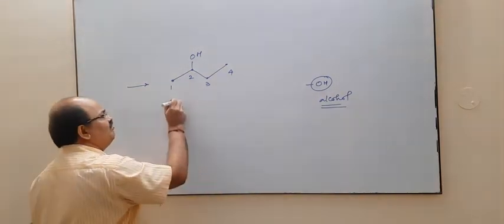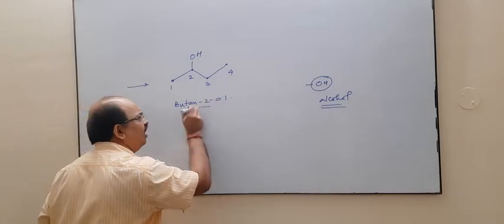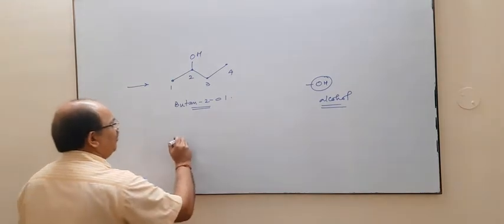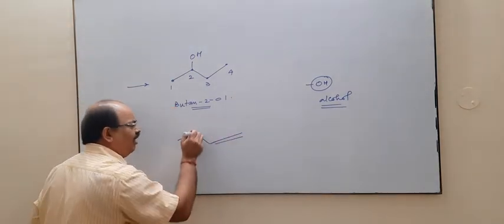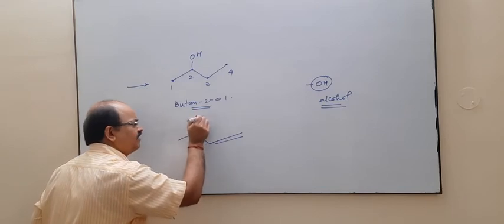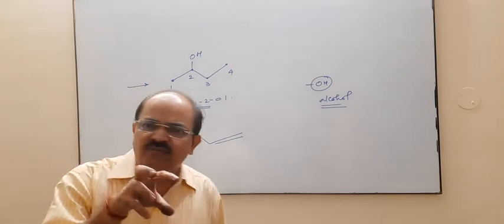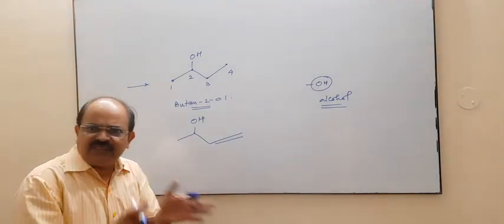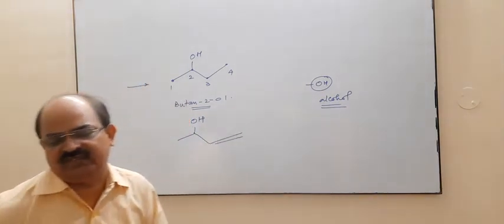Carbon. So, the compound is butan-2-ol. Let us suppose we have a compound of this type, say this is your double bond and there is your OH. Now OH is a functional group, the double bond you can say is also a functional group, but not senior to your alcoholic functional group.